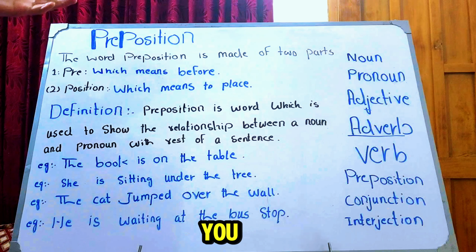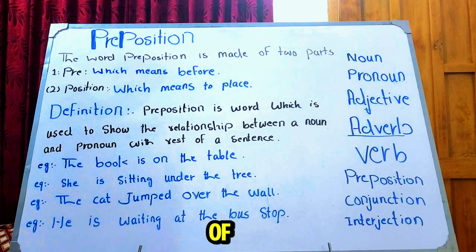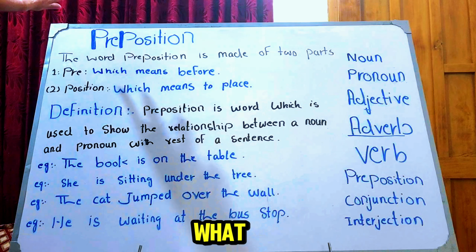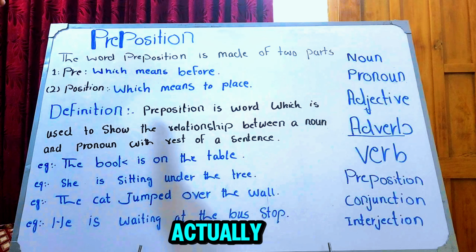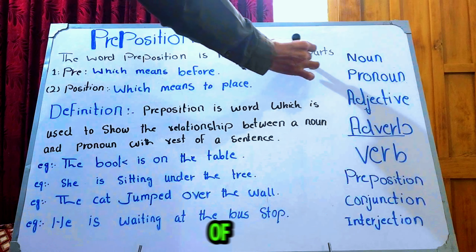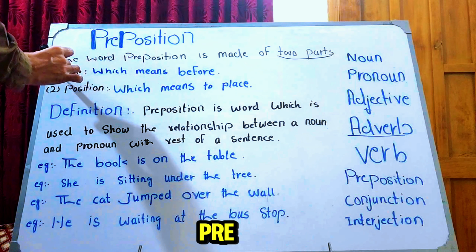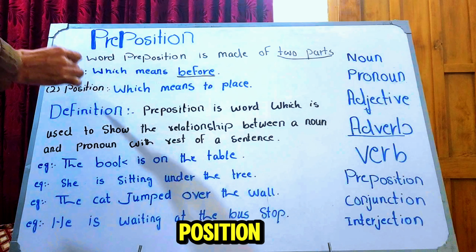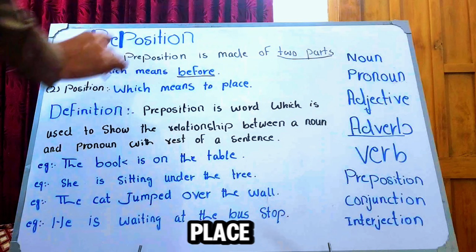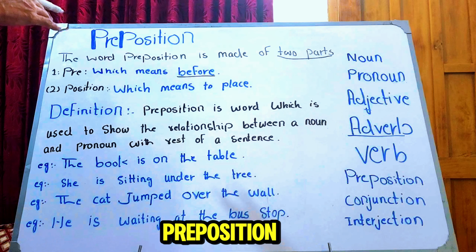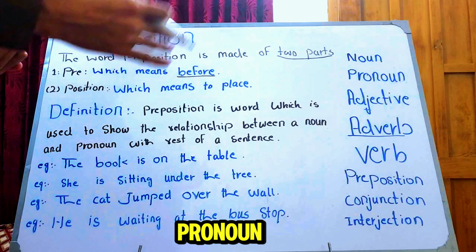So as you know, we have started the series of parts of speech. Now it's the turn of preposition. So what is preposition? Actually, the word preposition is made of two parts. Pre, which means before, and position, which means to place. Basically, the placement of preposition before noun and pronoun.